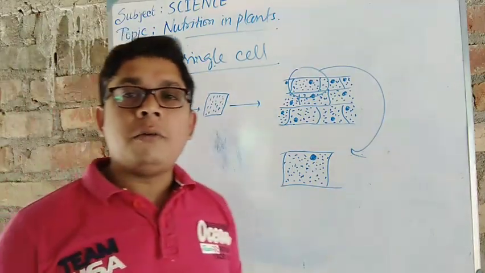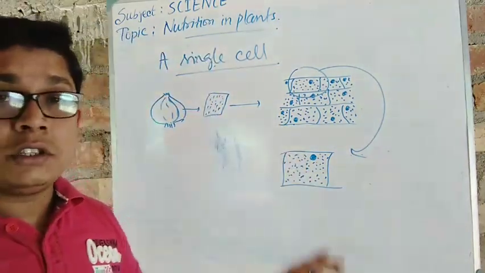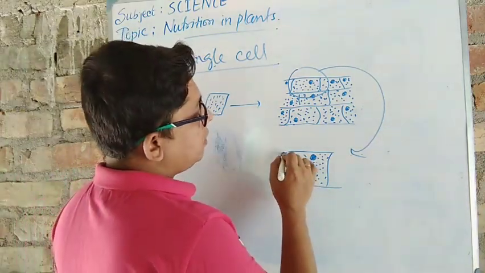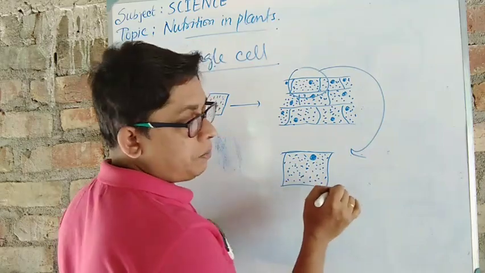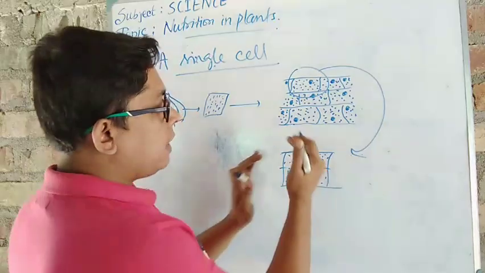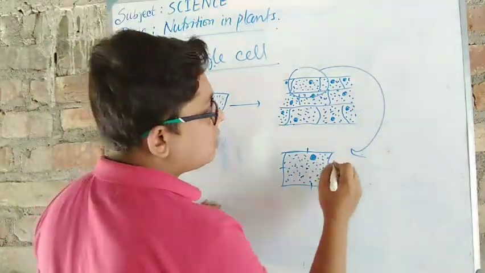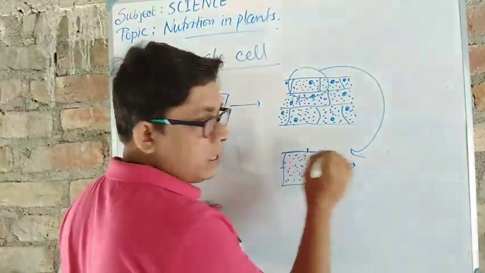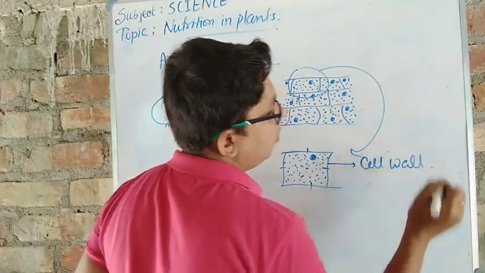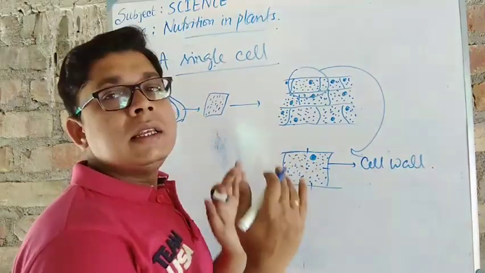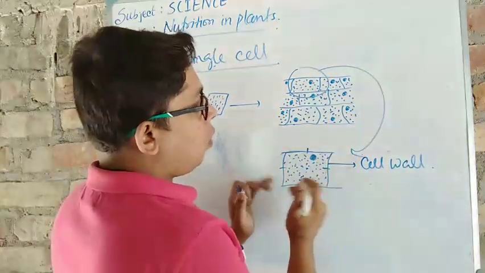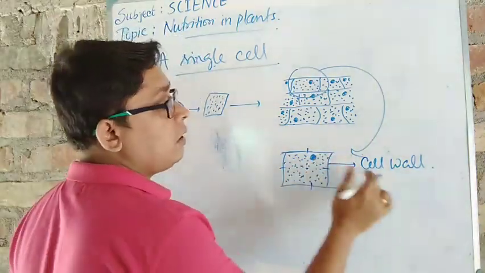Okay, now from here we have to understand which main things are present throughout this single cell. At first you will observe that the outer structure is made by 4 barriers. 1, 2, 3, 4. Four barriers from the four sides make a structure. Got it? This type of wall we call the cell wall, because this wall is made to hold the cellular part inside it, a barrier-like structure. That's why it is called cell wall.